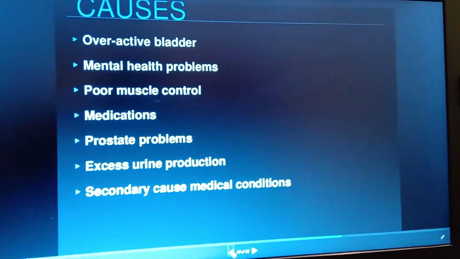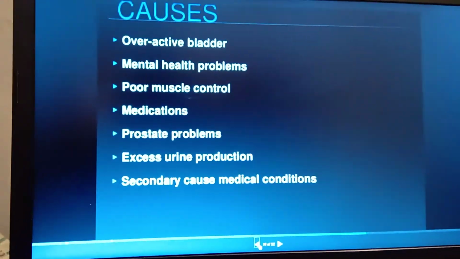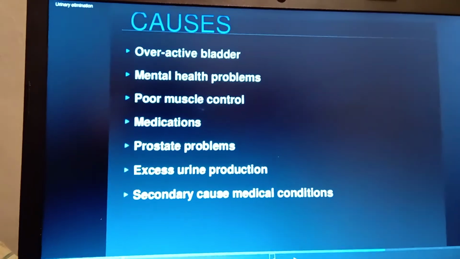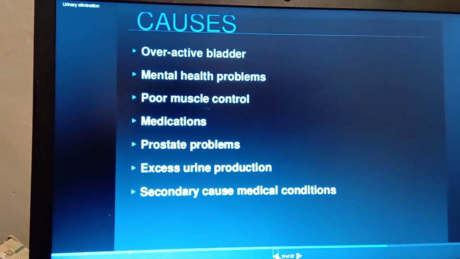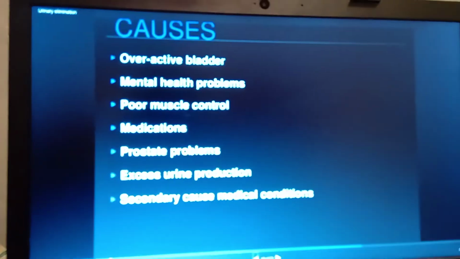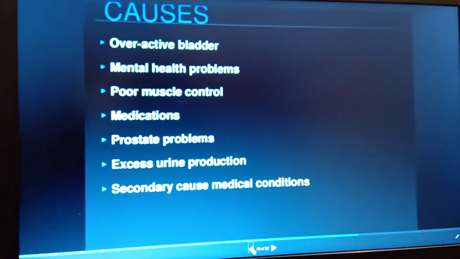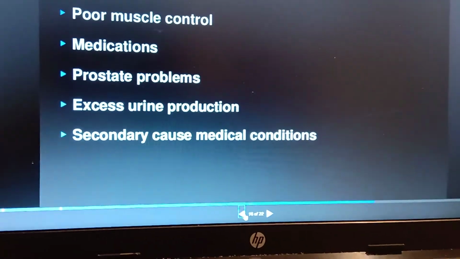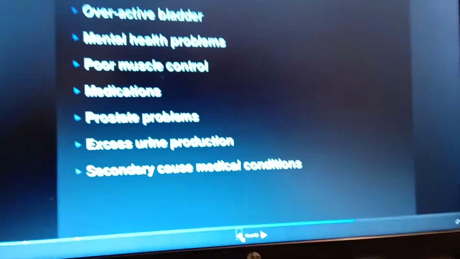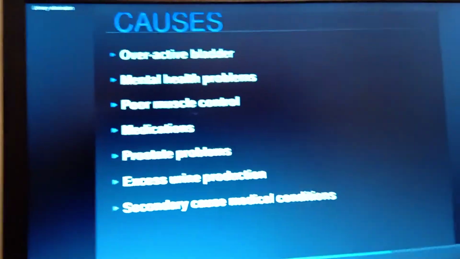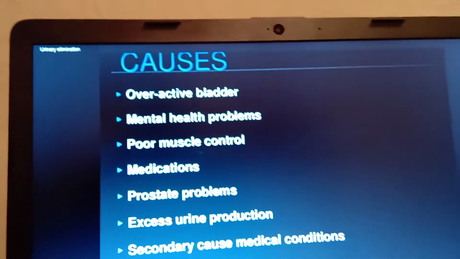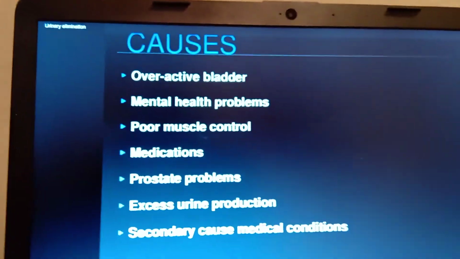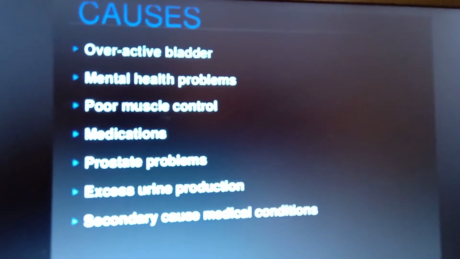And medication and prostate problems like swelling, and excessive urine production. If excessive urine production is there by the kidney, automatically overflow of the urine is going to be there. And next is the secondary cause, that is medical conditions. For example, if any kidney problems are there, that is also one of the causes of urinary incontinence.